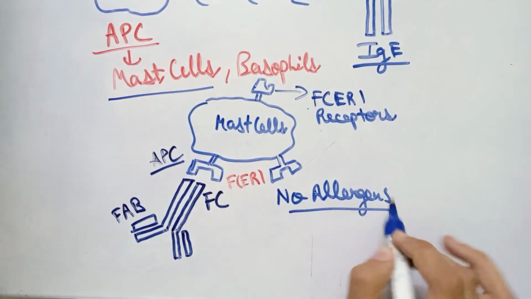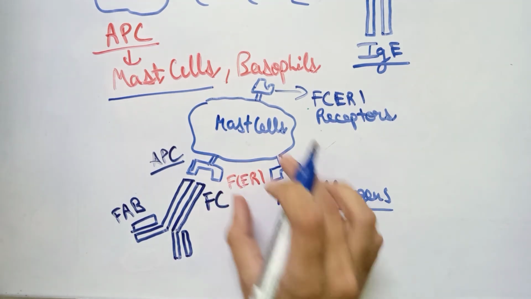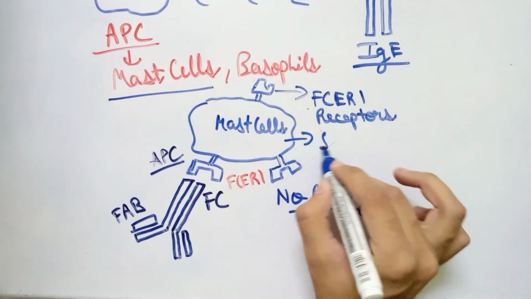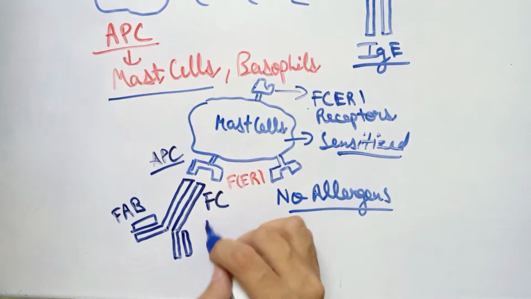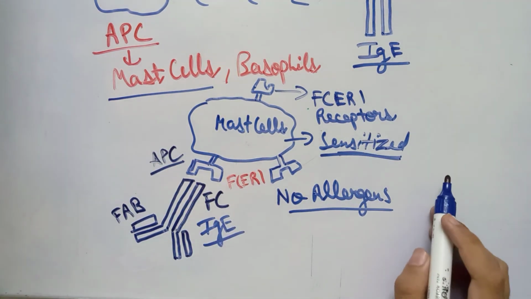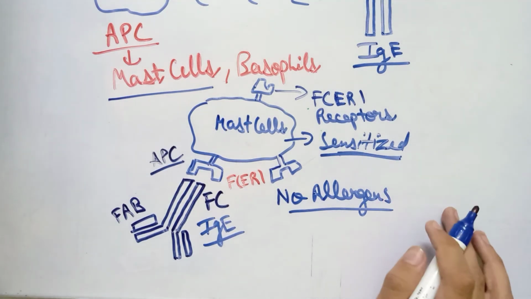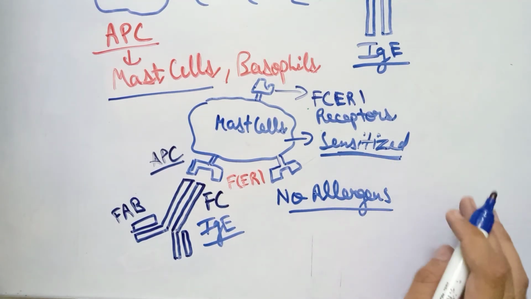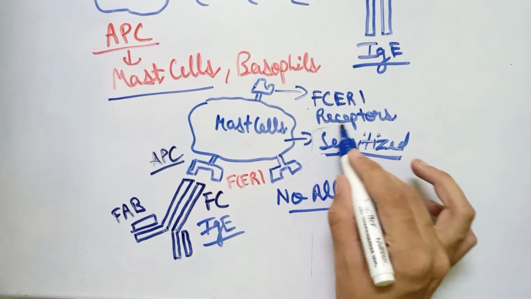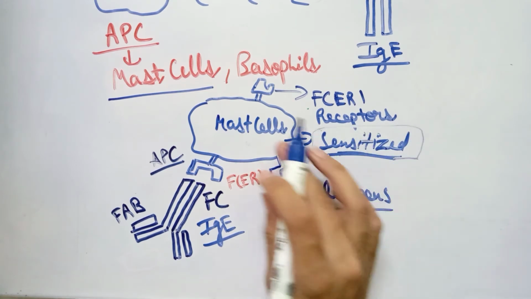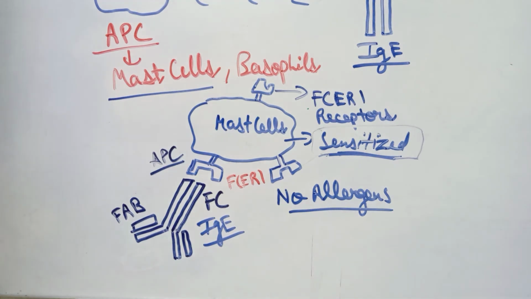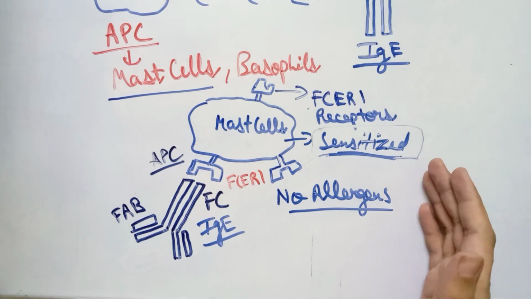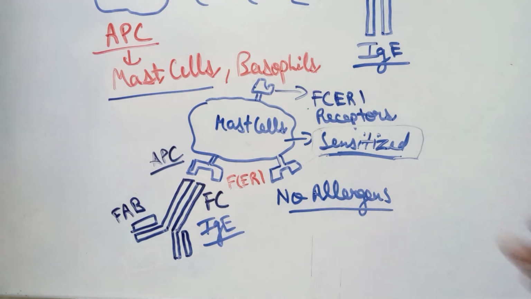Still, the mast cells are now sensitized because they are attached to the IgE antibodies, and they are ready if any allergen comes in future. So the first phase of the hypersensitivity type 1 reaction, the pre-sensitization phase, has now ended. Now the sensitization phase will proceed.